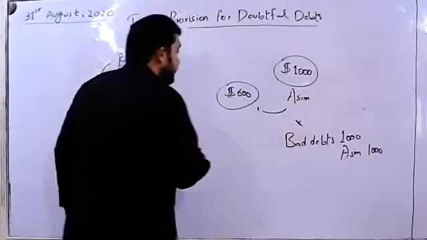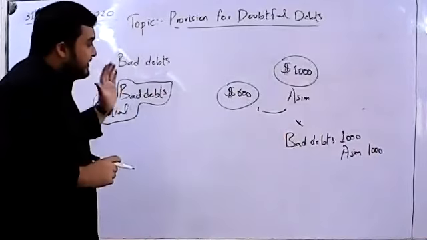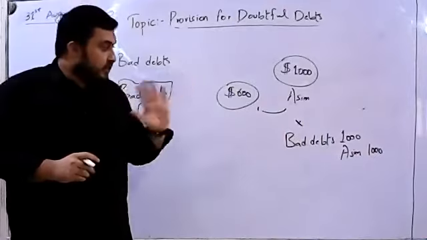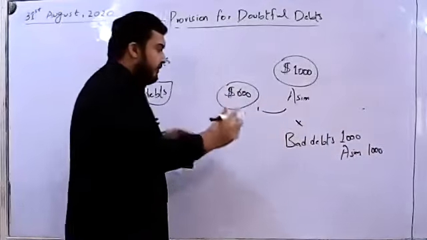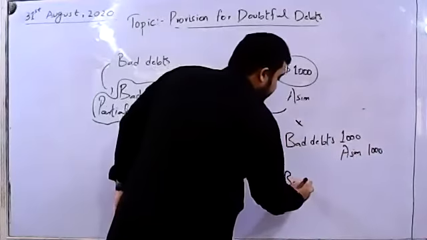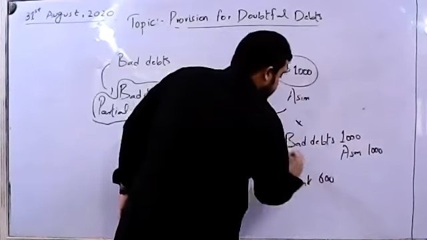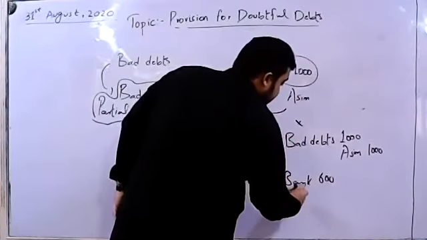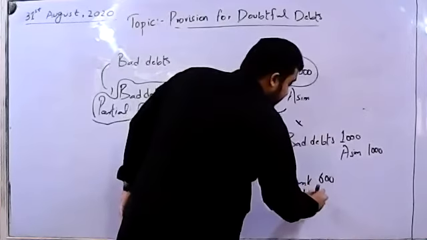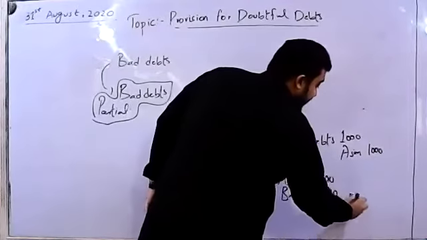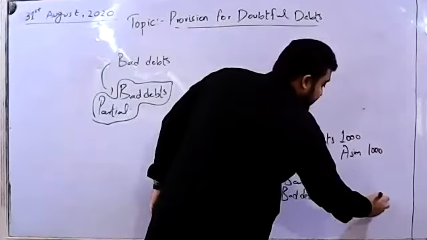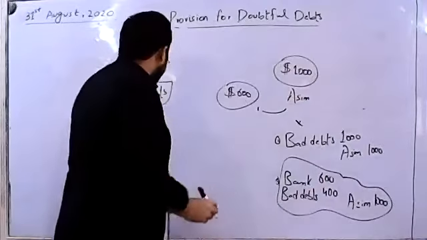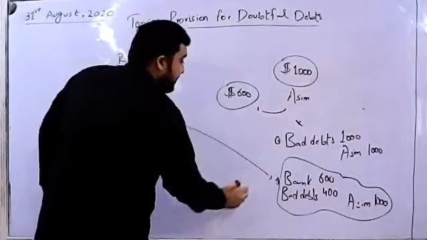Over here, Asim has basically paid us $600. He hasn't paid the full amount, but he has paid $600. Then we'll debit our bank account 600. We will debit the bad debts account with 400, the remaining amount, and again, Asim would be credited 1,000. This is basically the double entry of a partial bad debt.